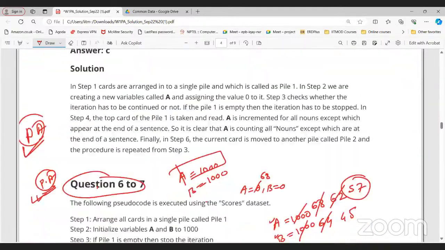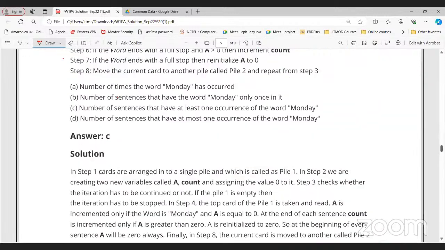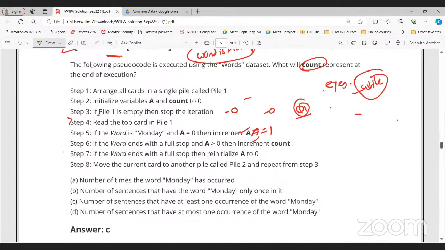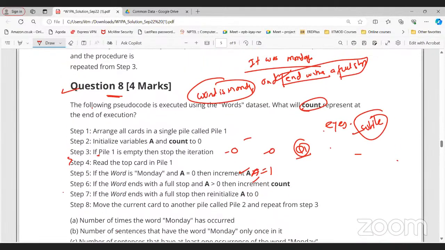The first condition is if total is greater than 250, and the second is if total is greater than 200 and total is less than 250. If a student has scored exactly 250, then both conditions are not satisfied. Then you don't need to do anything; go to the next step. It's not countable. Unless a condition is true, we cannot increment or do anything further. Okay. Thank you, sir.